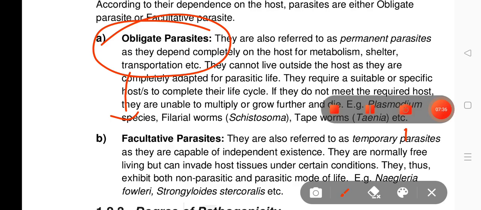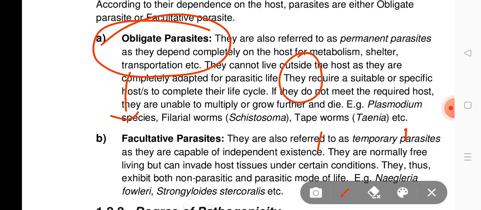The key characteristics of obligate parasites are host dependence, intracellular growth, and life cycle complication. Host dependence means they cannot survive outside of a living host.